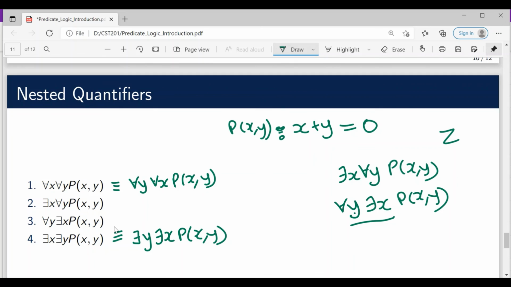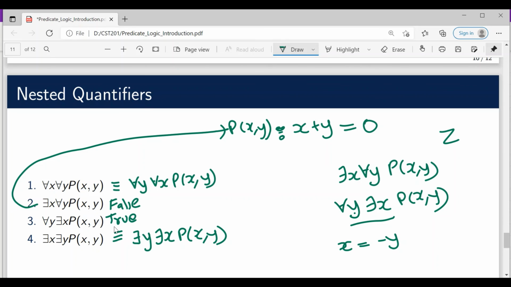So if I substitute x equal to minus y, then I am done, because x plus y is x plus minus x, and the answer will be 0, which is correct. So for this particular p x y, the statement there exists x for all y p of xy is false, whereas for all y there exists x p of xy is true. Hence definitely these two are not equivalent.